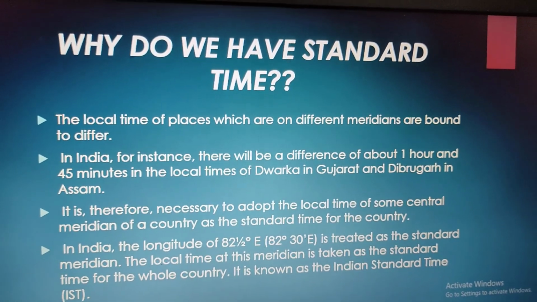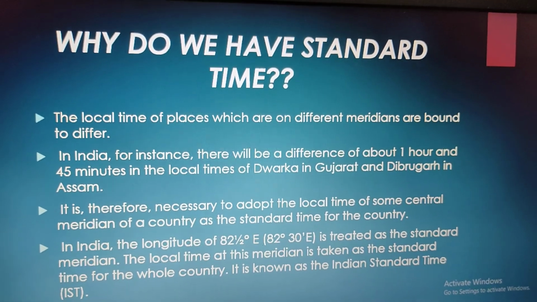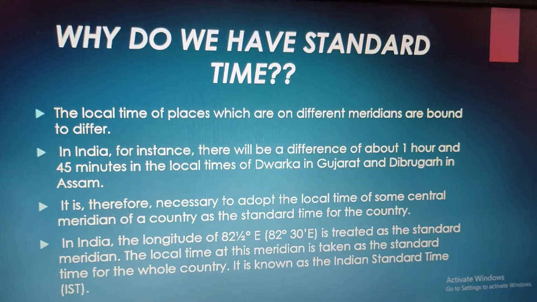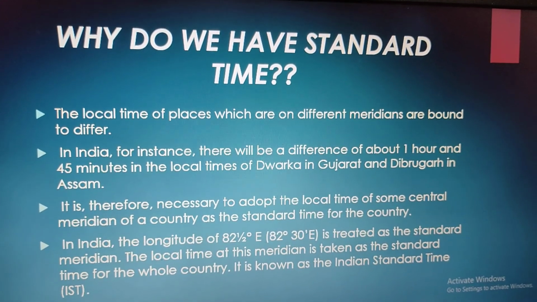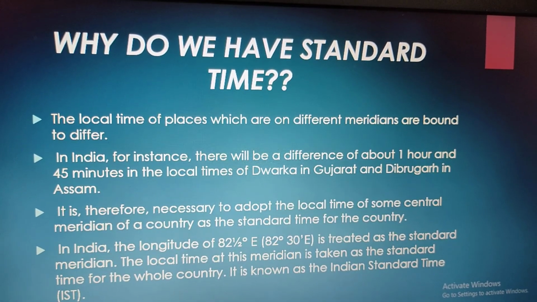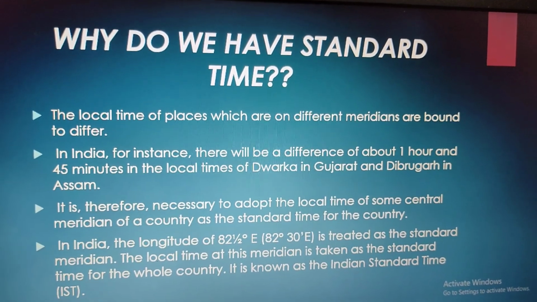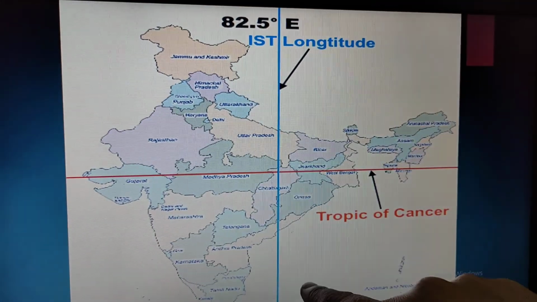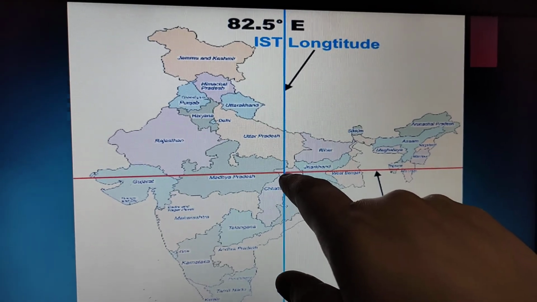In India, the longitude of 82.5 degrees east is treated as the standard meridian. The way the prime meridian is chosen for international standard time, in India the 82.5 degrees east meridian is taken as the standard time for the whole country. It is known as Indian Standard Time. See, it is the meridian which passes through India.